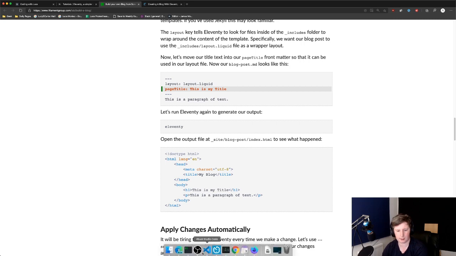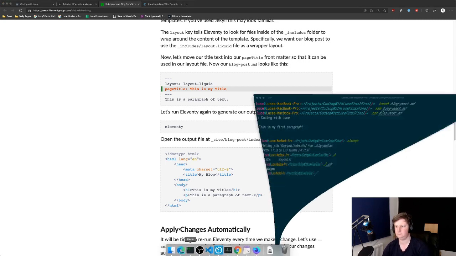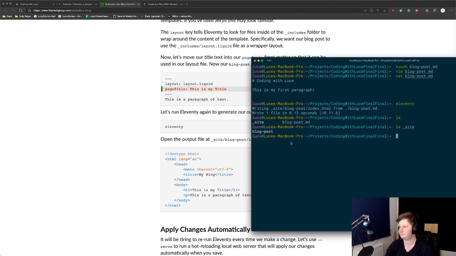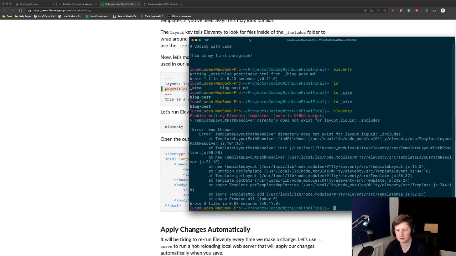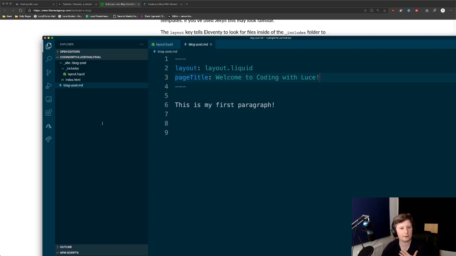So let's run Eleventy again. Yes, boss. Let's do it. Oh no, Eleventy. Template layout error was thrown. What? Directory does not exist for layout.liquid/include. Yes, it does. I put a typo. Excuse me.